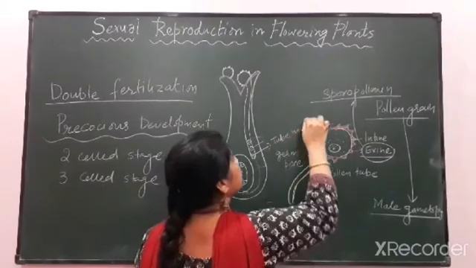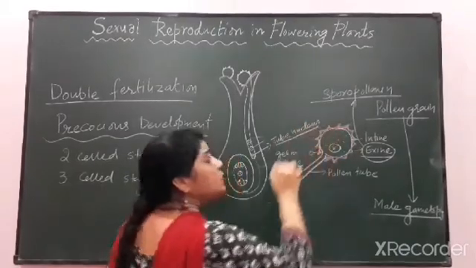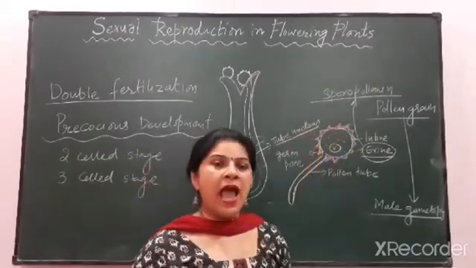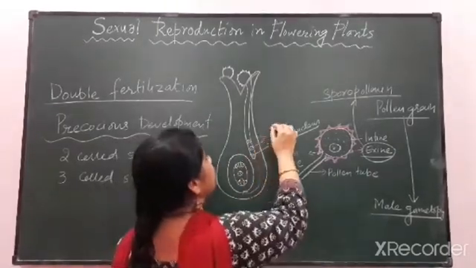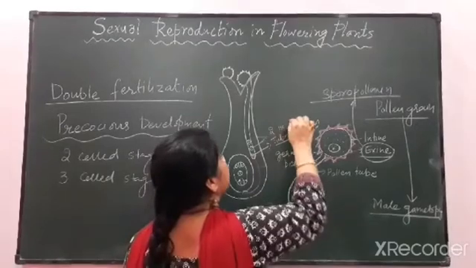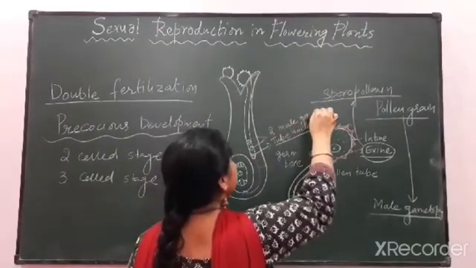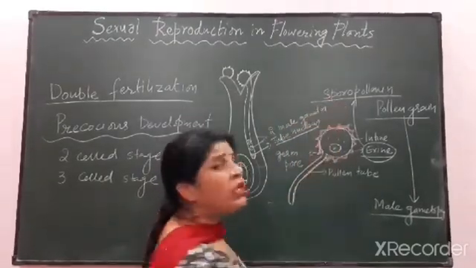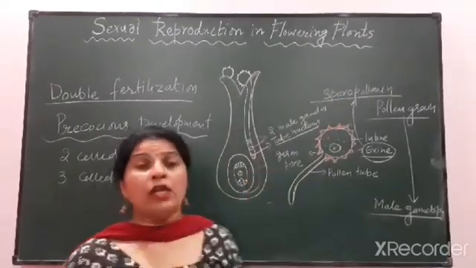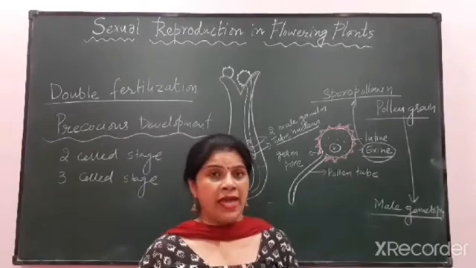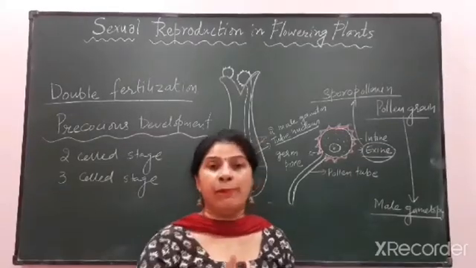This tube nucleus is actually the nucleus of the vegetative cell, and it is followed by the two male gametes. These are the two male gametes, and this pollen tube is trying to reach the egg. Now how will it reach the egg? It will have to create a passage.